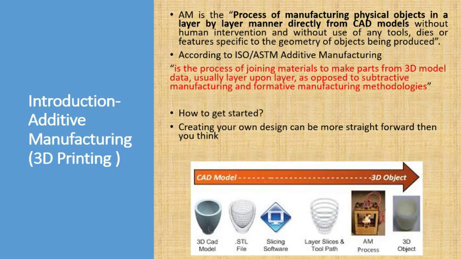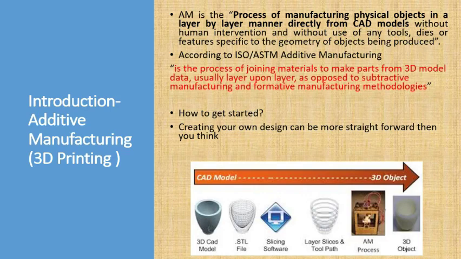So the 3D model you are saving in .stl file. That .stl file you are importing to the slicing software. Here in this slicing software, you are going to make layer slices: the first bottom layer, next second layer, next third layer, fourth layer, fifth layer. How many layers are required depends upon your product design. In the slicing software, you are going to get all the slices and the tool path.